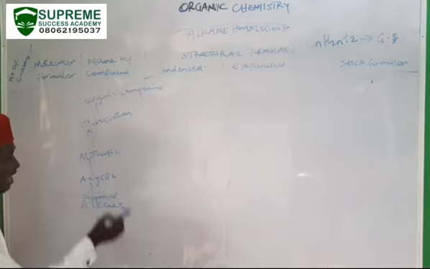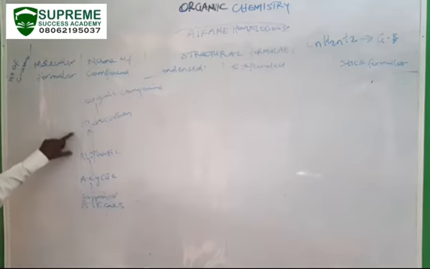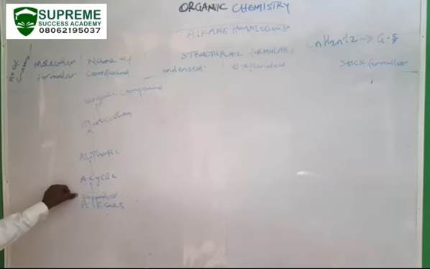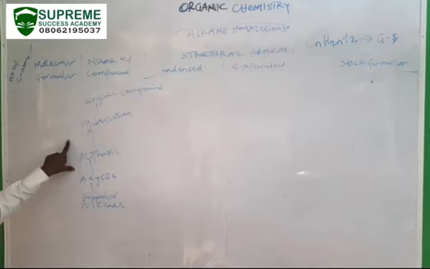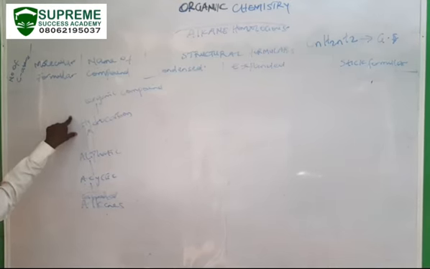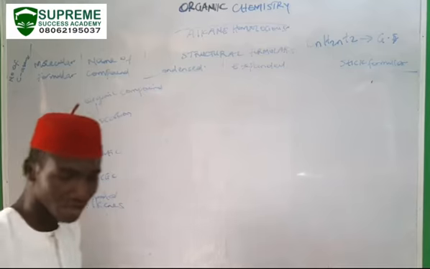So alkanes are saturated, acyclic, aliphatic, hydrocarbon, organic compounds. They are said to be saturated because they have single bonds. They are said to be acyclic because their chain is not closed. They are said to be aliphatic because they are made up of chains. They are said to be hydrocarbons because they are made up primarily of hydrogen and carbon, and they are organic compounds because they are carbon-based compounds.